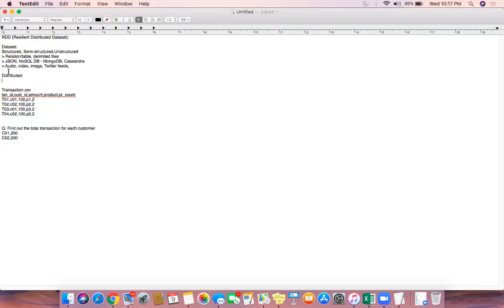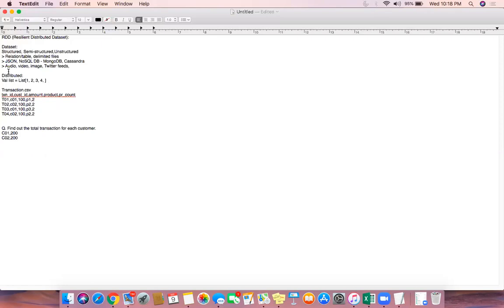This collection is distributed. In any programming language, suppose in Scala, you write val list is equal to a list of, say, 1, 2, 3, 4.